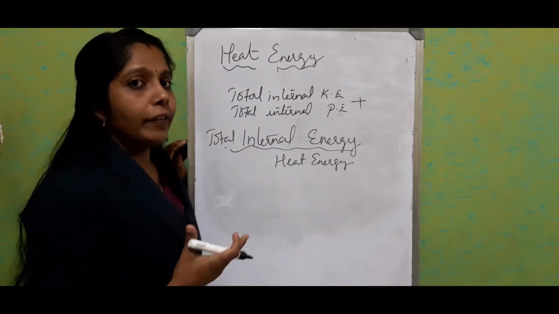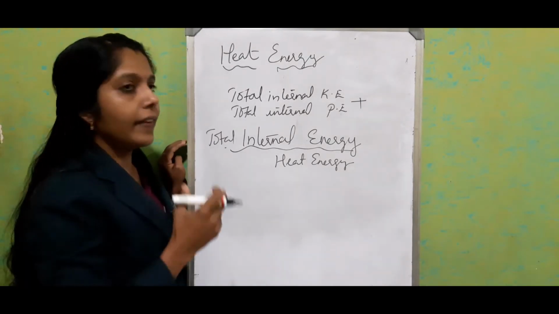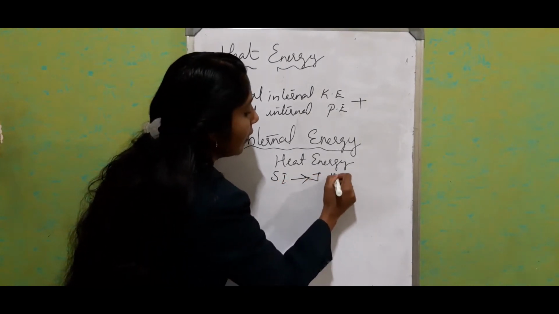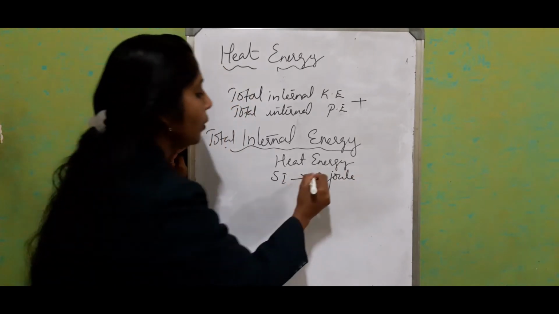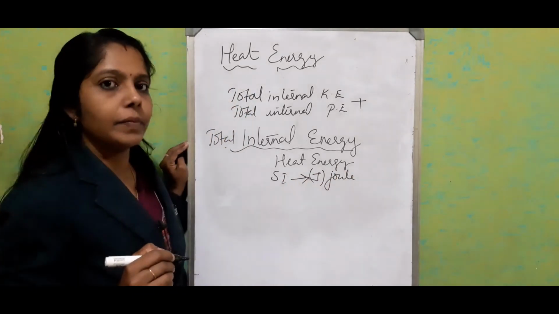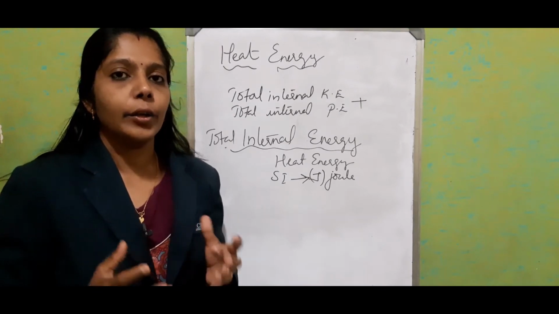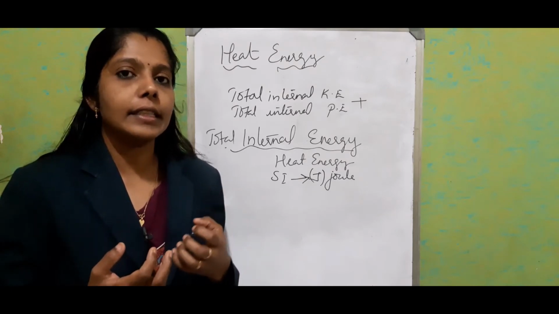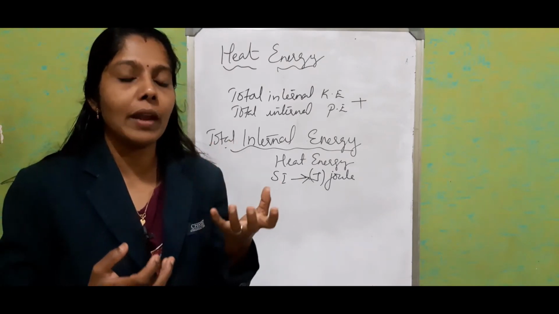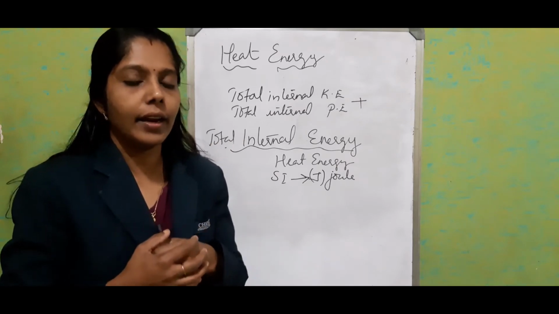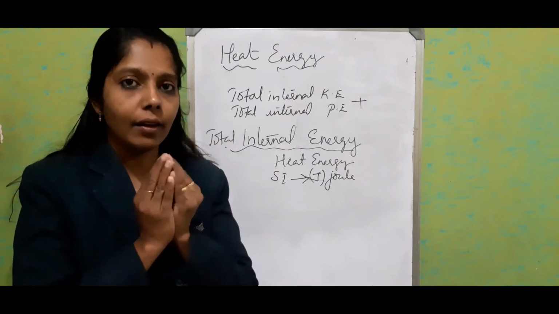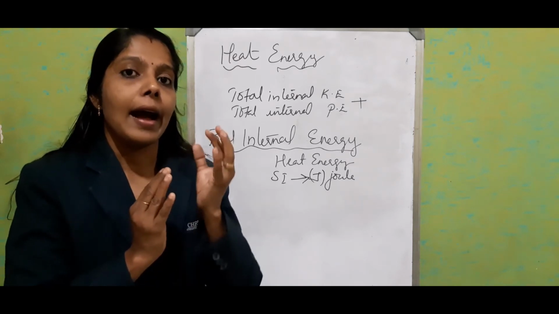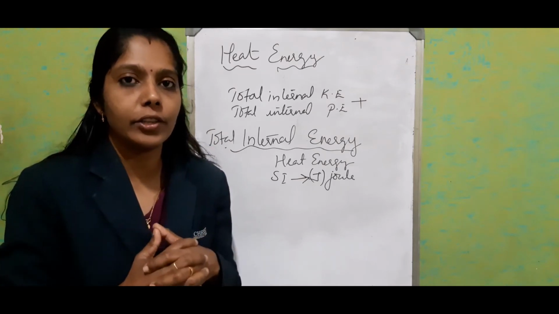So we know the unit of energy. Energy has a common unit. In the same way, the SI unit of heat energy is also joule. So joule is the unit of heat energy. Just consider that you have two bodies, one hot and another cold. If you consider the temperature, the hot body's temperature will be more and the cold body's less. When you keep the hot body and cold body together, what happens? Heat flows from the high temperature body to the lower temperature body.